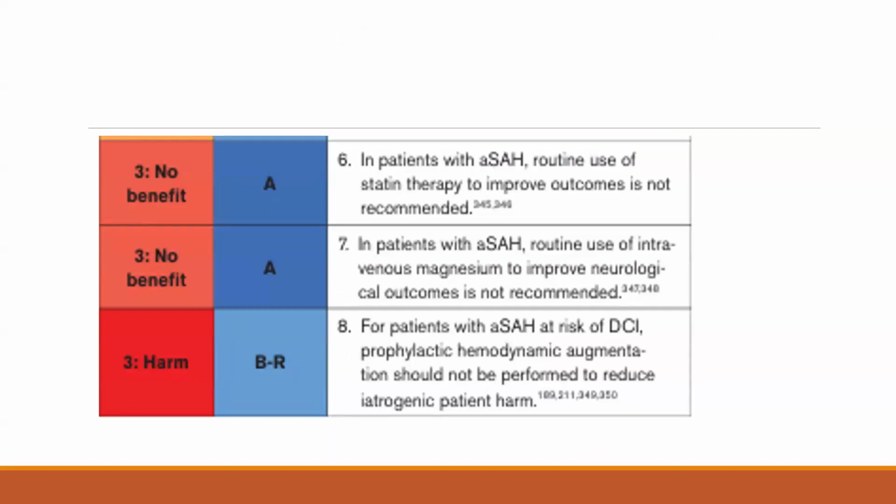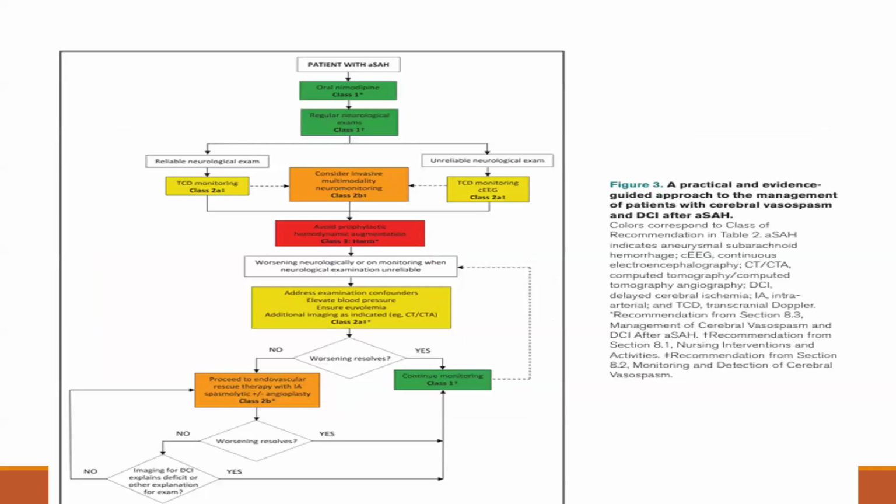In patients with SAH, routine use of intravenous magnesium to improve neurological outcome is also not recommended. For patients with SAH at risk of delayed cerebral ischemia, prophylactic hemodynamic augmentation should not be performed, to reduce iatrogenic patient harm. Now, this is the practical and evidence-guided approach for the management of patients with cerebral vasospasm and delayed cerebral ischemia after SAH.